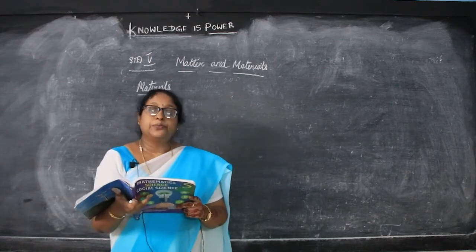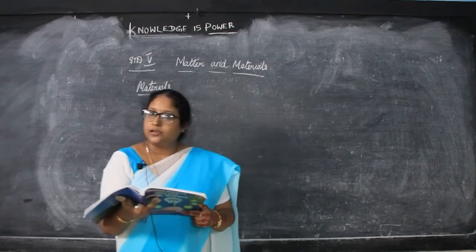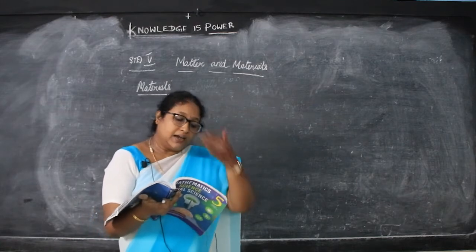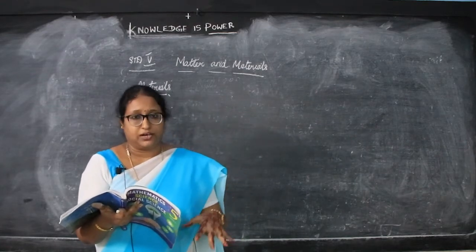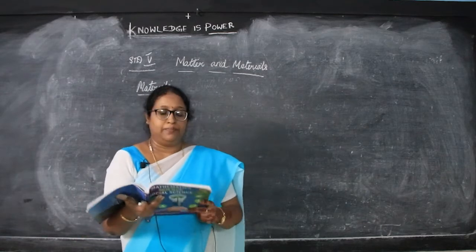They can be pure or impure. Pure-ஆவும் இருக்கலாம் impure-ஆவும் இருக்கலாம். And they are natural or man-made. Natural means இயற்கை. Man-made means மனிதனால் உருவாக்கப்பட்டது இல்லையா? Natural or man-made.